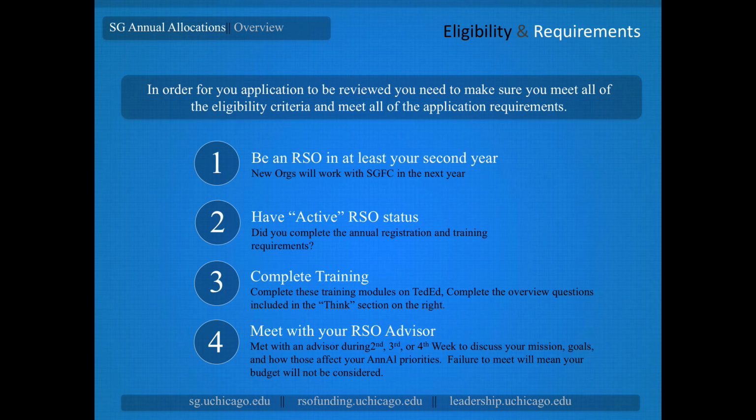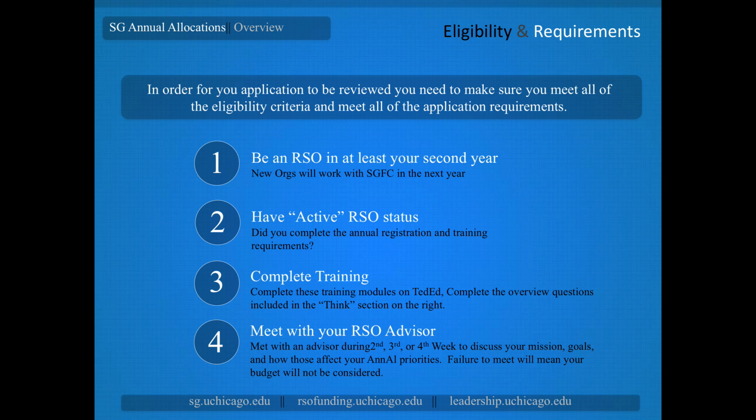Next is a meeting with an RSO advisor. After the training deadline, you will receive a communication from the Student Activities Center that includes a link to the online calendar where you can sign up to meet with an advisor during second, third, or fourth week. These meetings will not focus on details or line items within your budget, but rather will be used to discuss your organization's mission, goals, and how those inform your annual budget priorities.